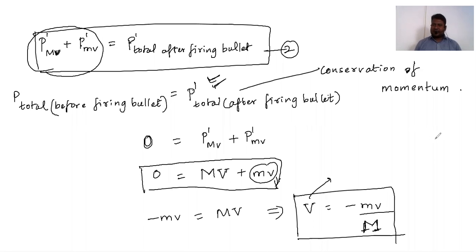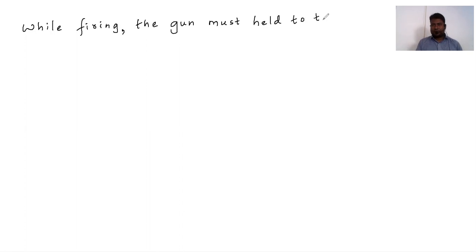So the next concept for tomorrow: while firing, that is, whenever you fire a bullet, what should we do? The gun must be held to the shoulder.